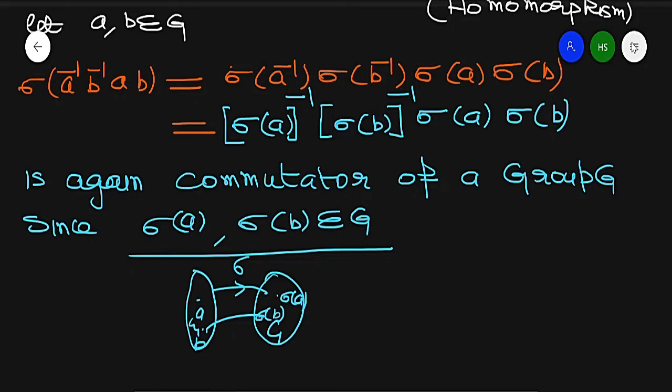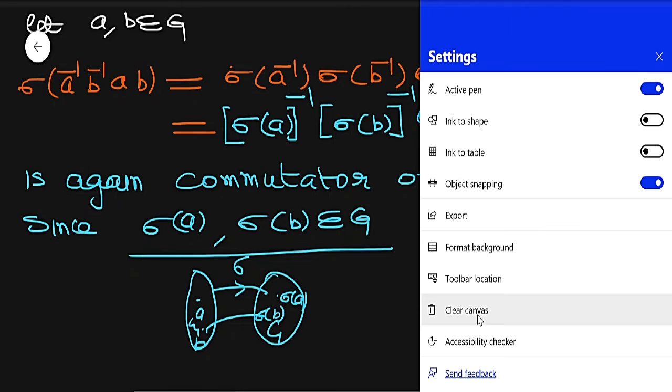Now next we are very near to the Jordan-Holder theorem. To prove the Jordan-Holder theorem, we discuss some of the series, which is called a subnormal series.